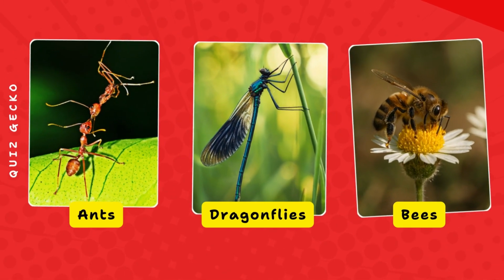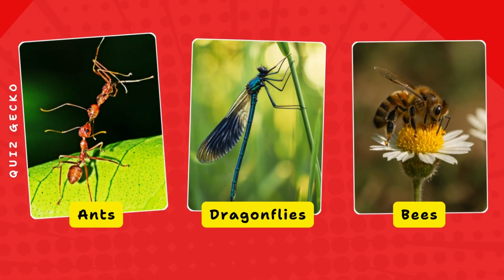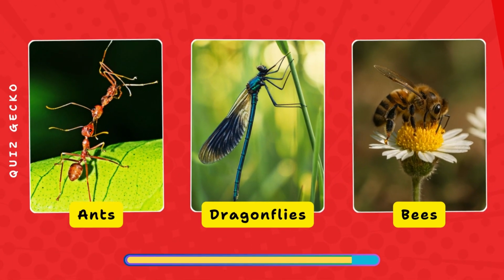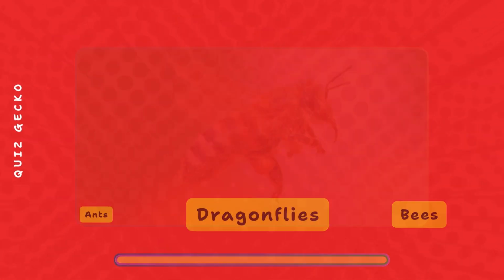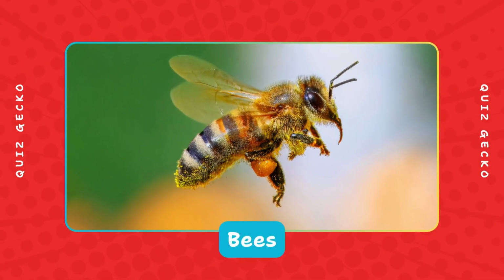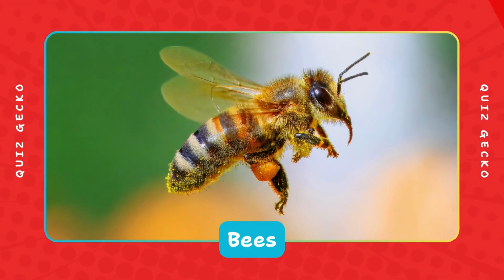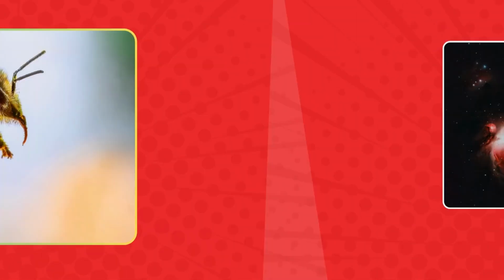Which insect's family tree can be modeled with Fibonacci numbers? Ants, dragonflies, bees? Bee family trees expand based on the number of males and females in each generation, forming Fibonacci-like sequences.